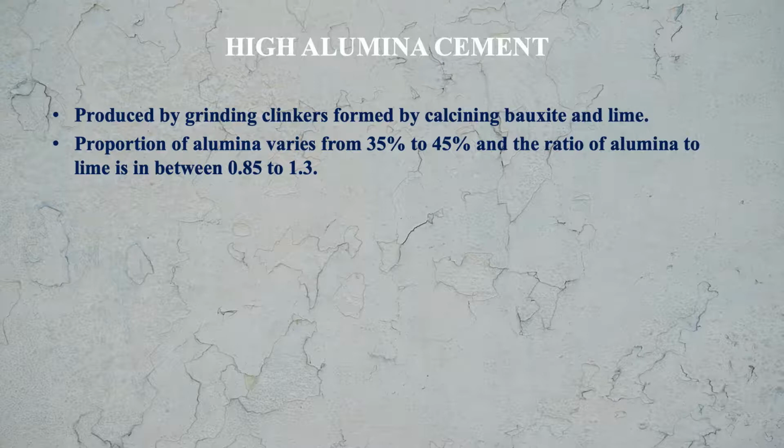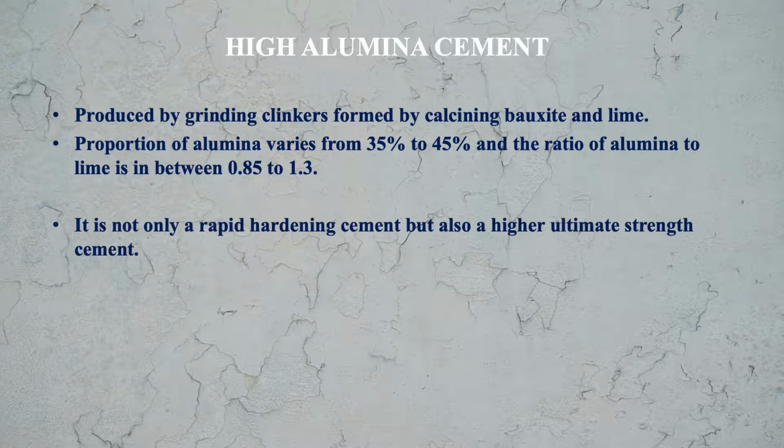It is not only a rapid hardening cement but also a higher ultimate strength cement. Means it hardens rapidly and also gives high ultimate strength.